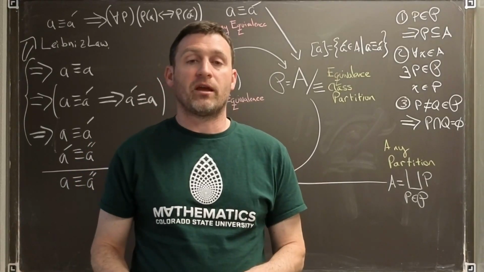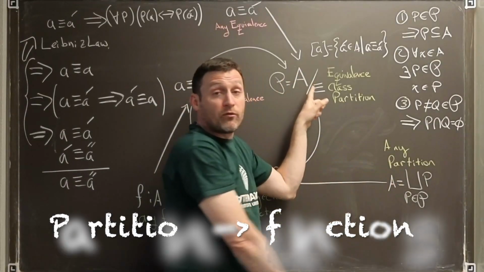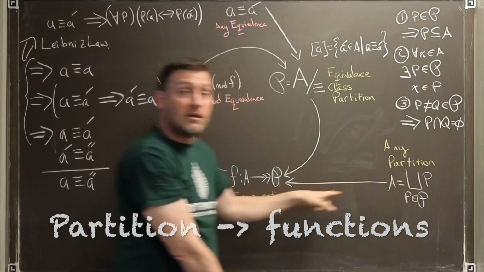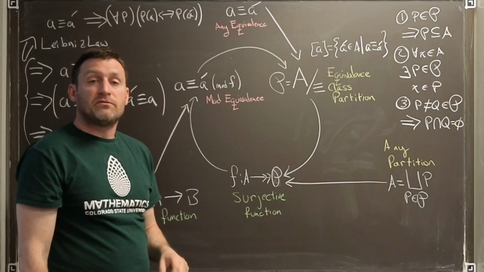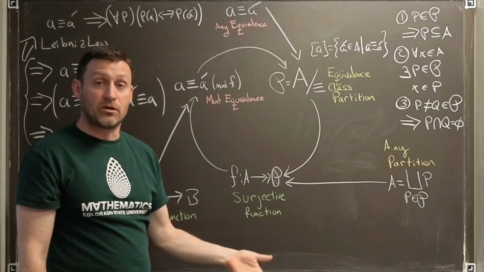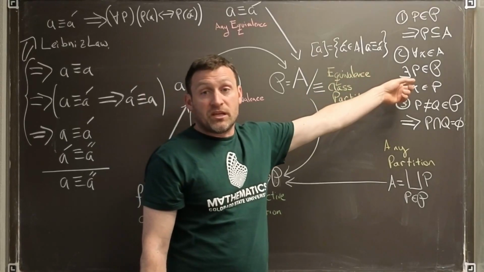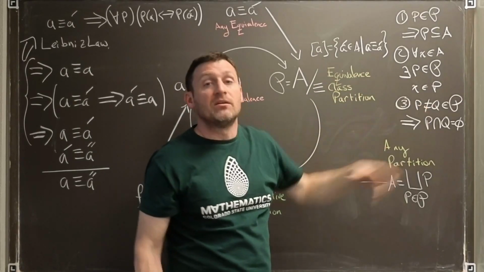But this is where we get into our resonance. What we do is we observe that all partitions, whether from equivalence relations or somewhere else, end up combining to create new functions. In this case, the function is simply to output the unique part of the partition that contains our element. Since every element is in some part of the partition and no partitions carry the same elements, that is unique.